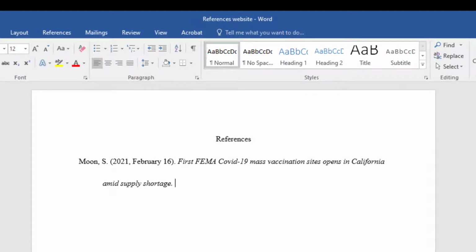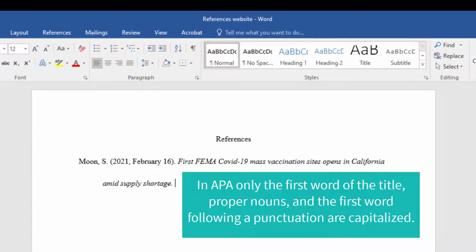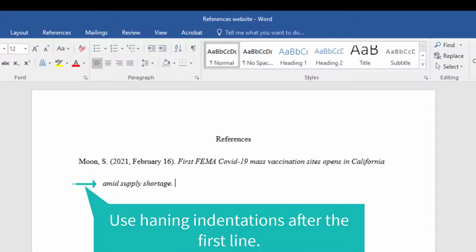Put a space after the date and now enter the title in italics and follow it with the period. Remember that in APA, only the first word of the title, any proper nouns, and the first word following a punctuation should be capitalized. Now you will note that our citation has moved to a second line. Now we need to start using a hanging indentation for the rest of the citation. To get your hanging indentation, use the Tab button to indent your lines.